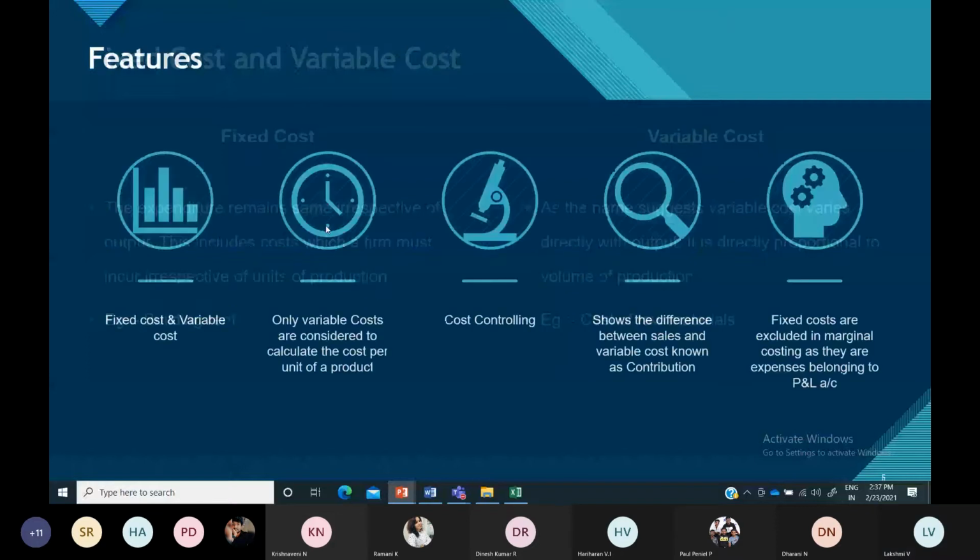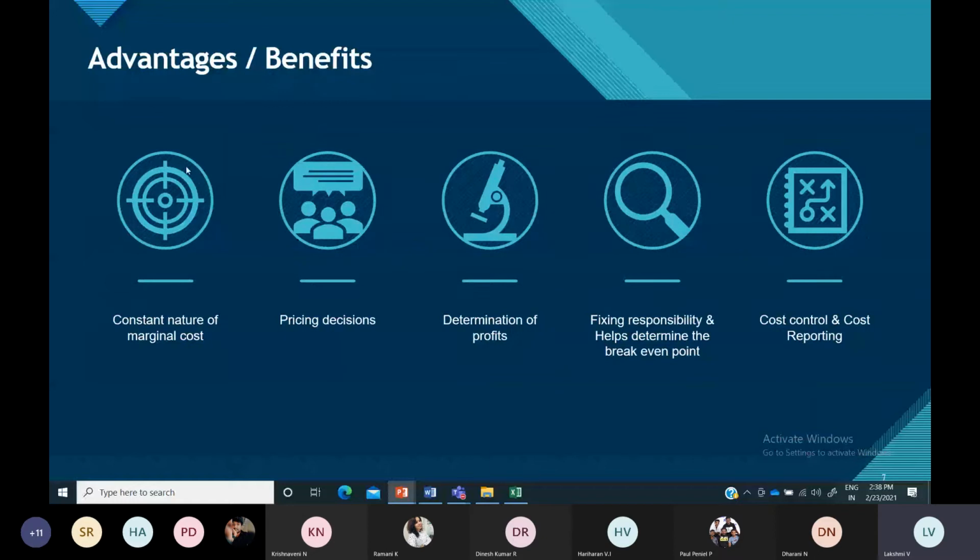So let us see the importance of this, which we already discussed: in order to find out your accurate profits and to fix up your selling price, what changes have taken place in the variable cost, and what impact that has on the profit.